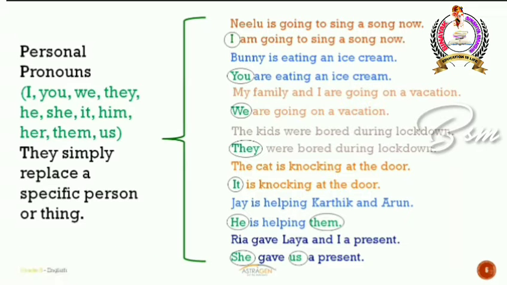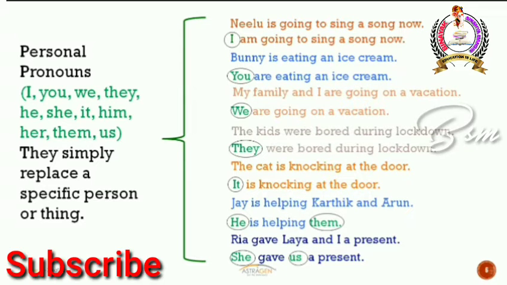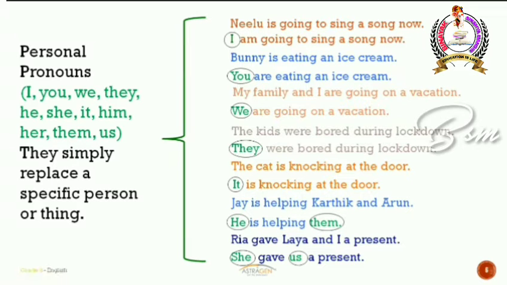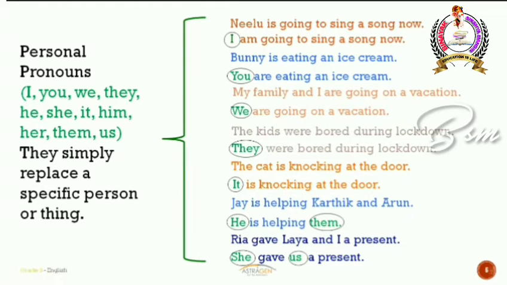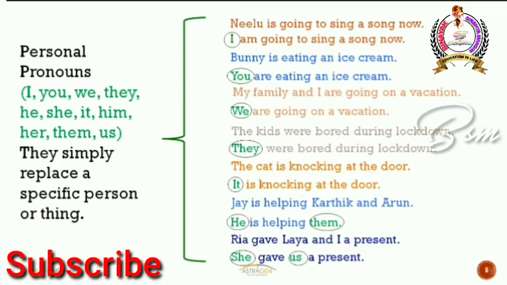So in all these examples, the pronouns you have used are replacing a girl or a boy, or a particular thing. Okay, so personal pronouns are nothing but the pronouns which actually replace a specific person or a thing, like I, you, we, they, he, she, it, him, her, them, and us. Right? So I hope you're clear about personal pronouns.